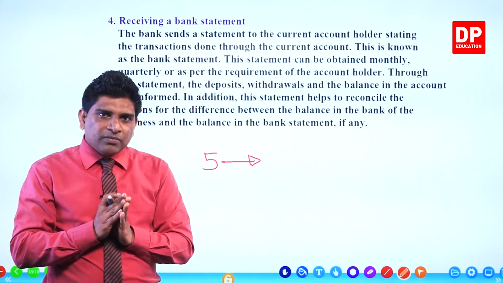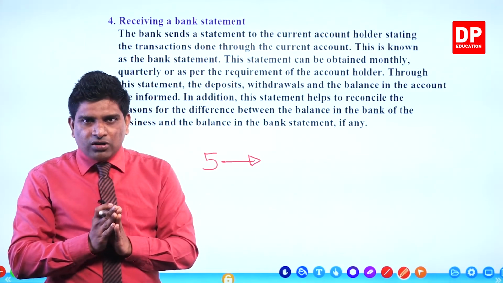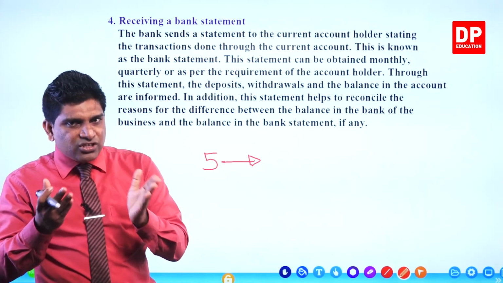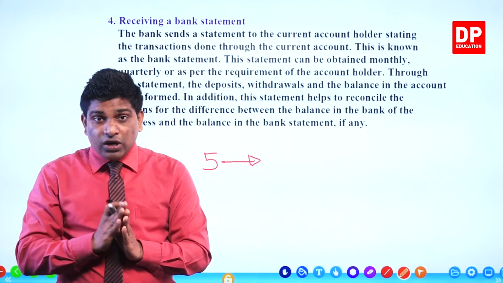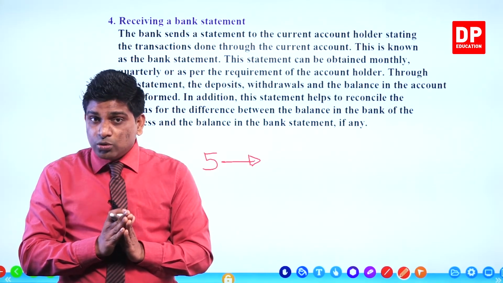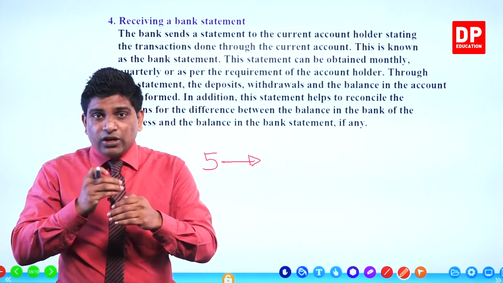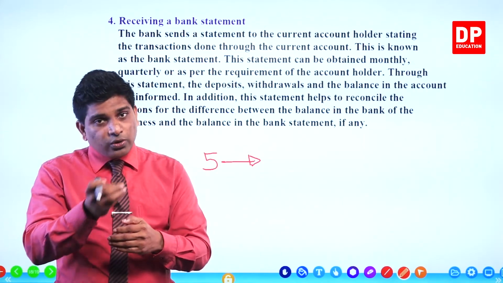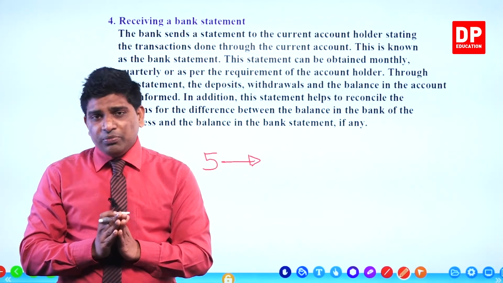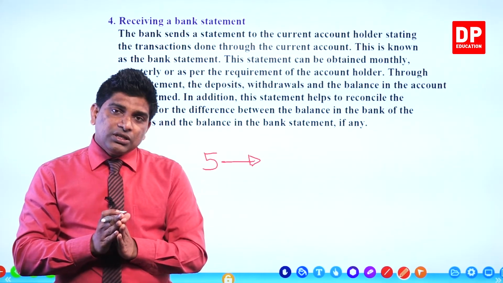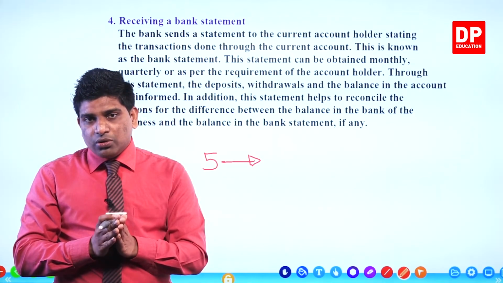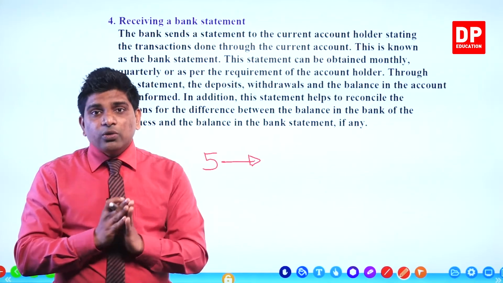Not only that, they will charge a certain amount of money from you as bank charges. If you have given any stand-in order facilities, these stand-in order payments are also included in this statement. Sometimes if they have issued checkbooks, checkbook charges are also included.